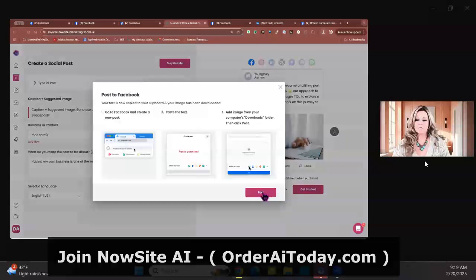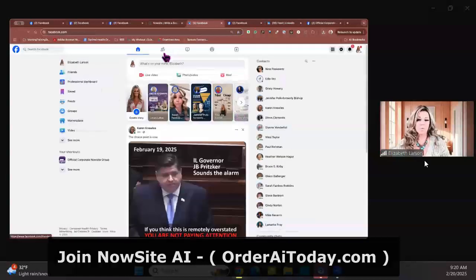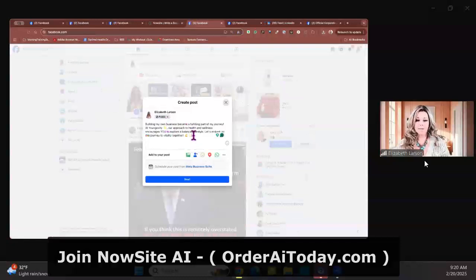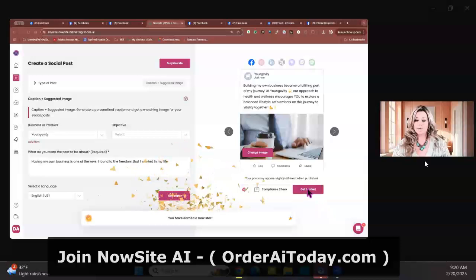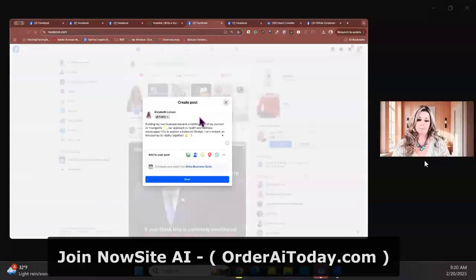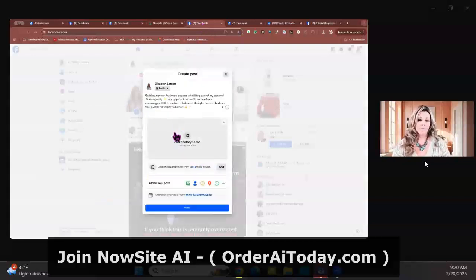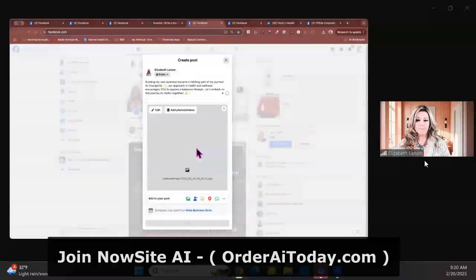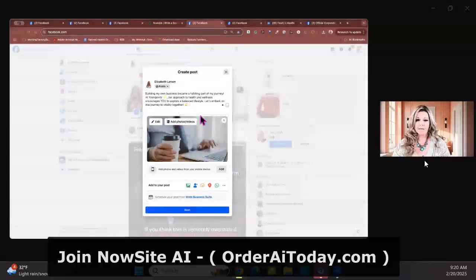When we hit get started, of course, we hit post. When we hit post, we're going to copy that information in there. Now, when you hit that generate or get started, it automatically takes all of those words and puts it to your clipboard, right? And then I'm going to put my photo in there, the photo that it gave me, and now I'm set. And then I can just hit next, and I have a great business post.